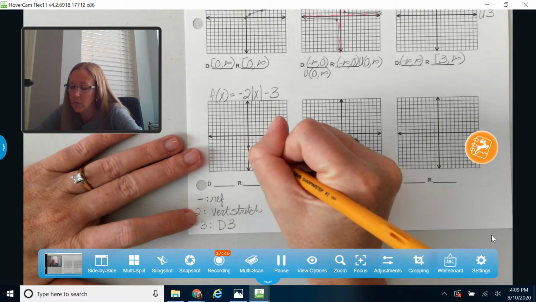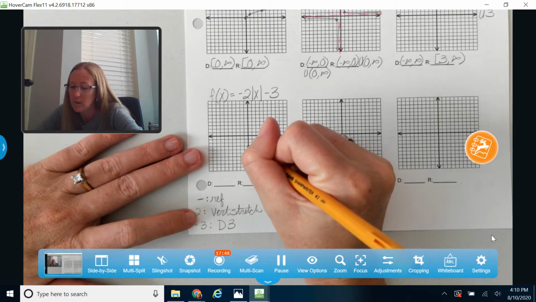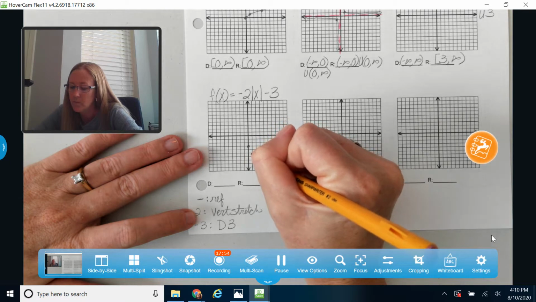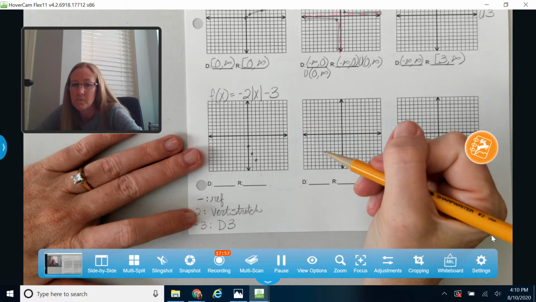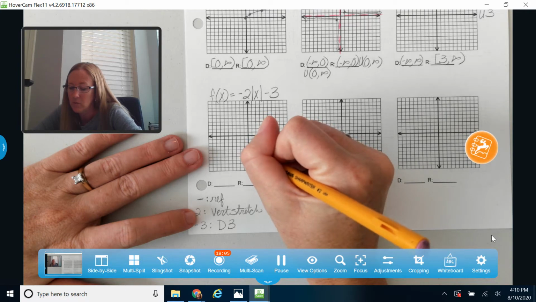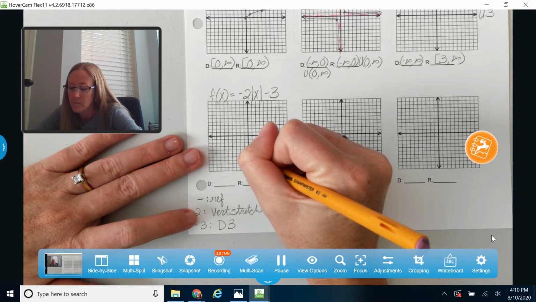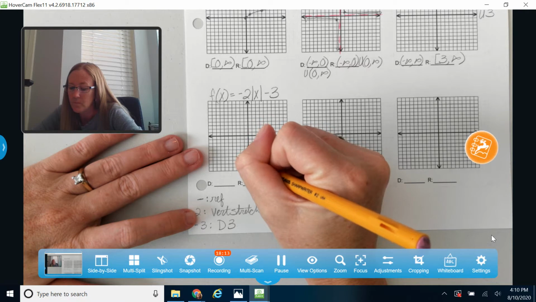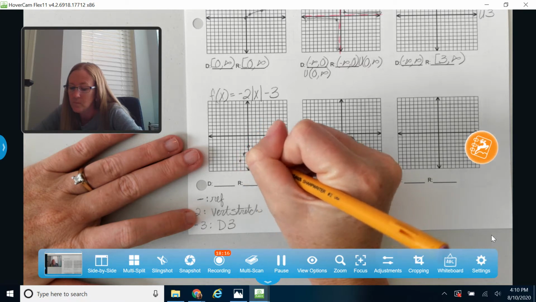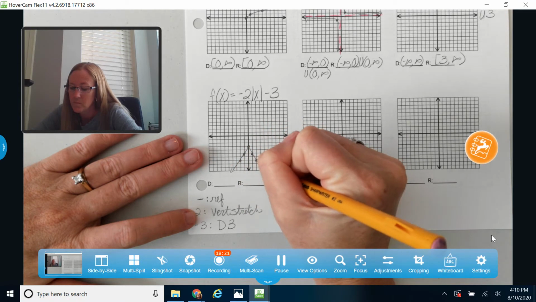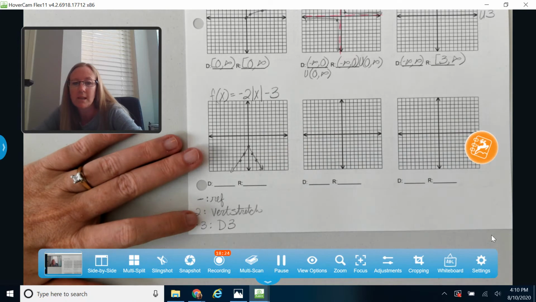And again, normally I would go over 2, up 2. But instead, I'm going to go over 2, down 4. And then I'm going to do the same thing on the other side. Normally I would go negative 1, up 1. So I'm going to go negative 1 and down 2. And I'm going to go negative 2 and down 4. Put some arrows on the ends, it kind of keeps going.